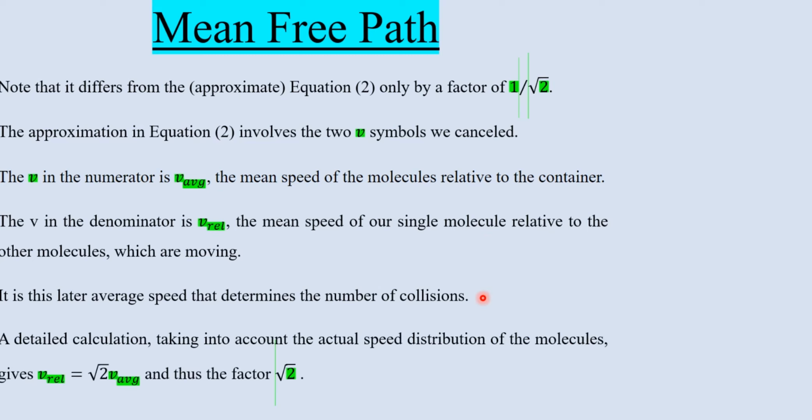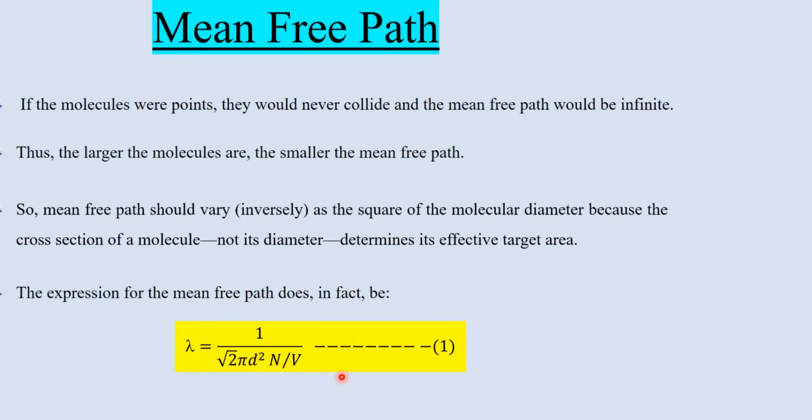When you relate these two velocities, you can see that this relative velocity equals under root 2 times the average velocity, and thus the factor under root 2 is very important, which is missing over there. So now we can conclude that this is the actual result for the mean free path.